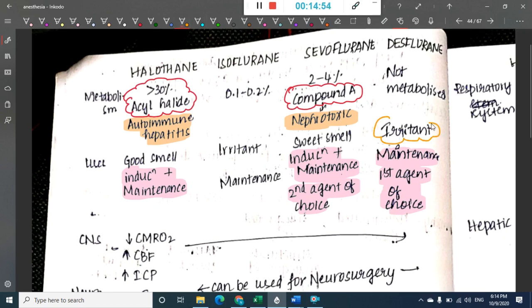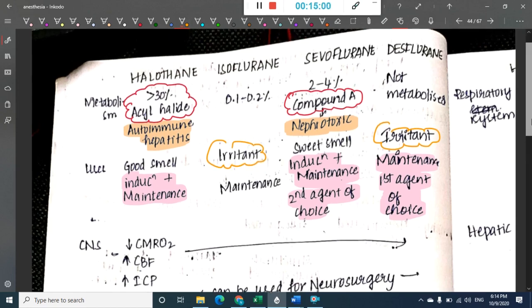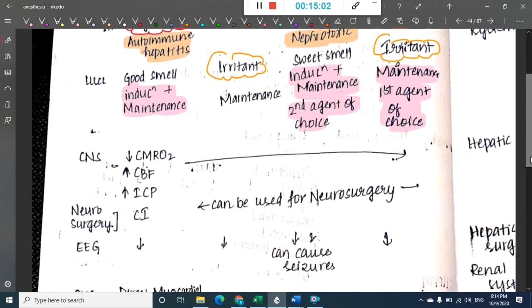So irritants are only two: desflurane and isoflurane are the irritants. The rest two have a good smell. Isoflurane and desflurane are irritants.